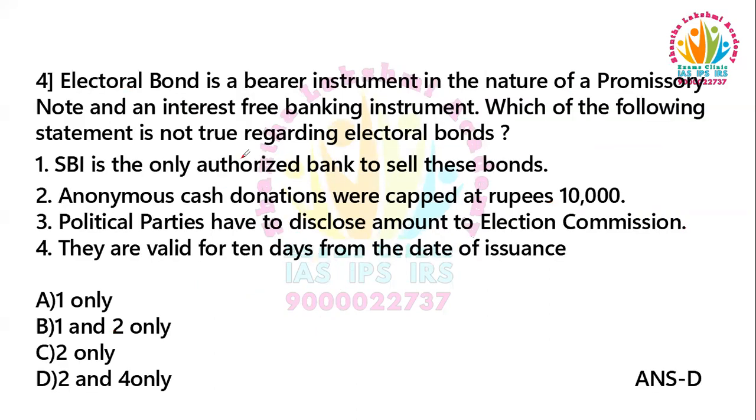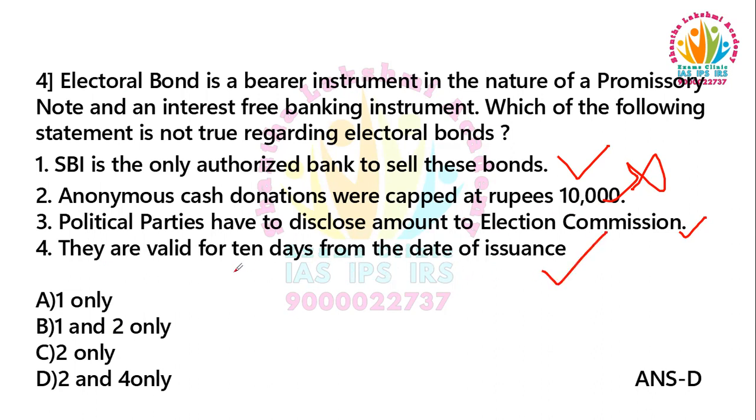If you look at the question again regarding electoral bonds: SBI is the only authorized bank to sell these bonds. Yes. Anonymous cash donations were capped at rupees 10,000. No, they were capped at rupees 2,000. Political parties have to disclose the amount to the Election Commission. Yes. They are valid for 10 days from the date of issuance.